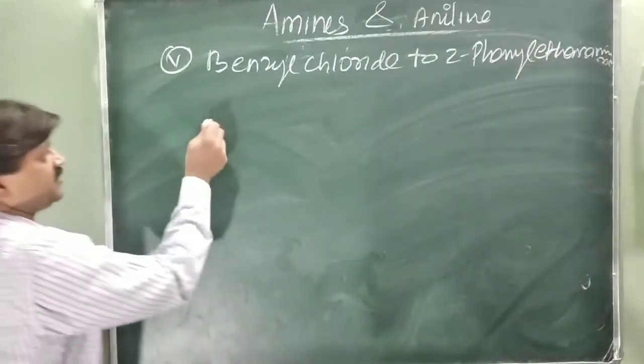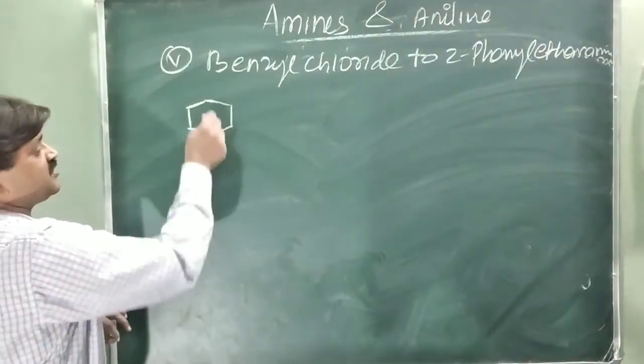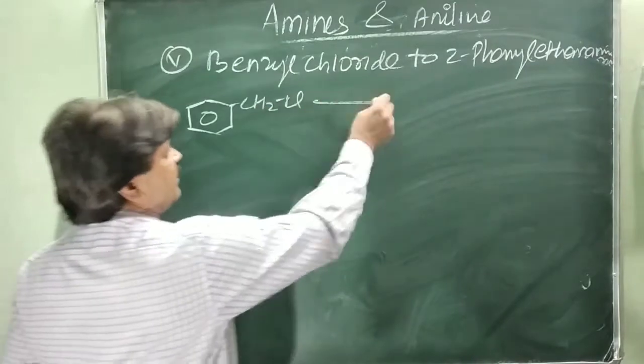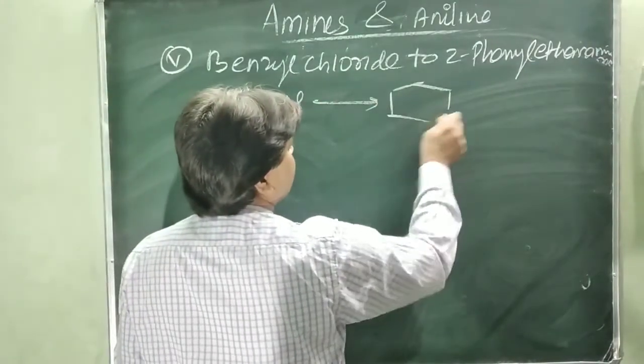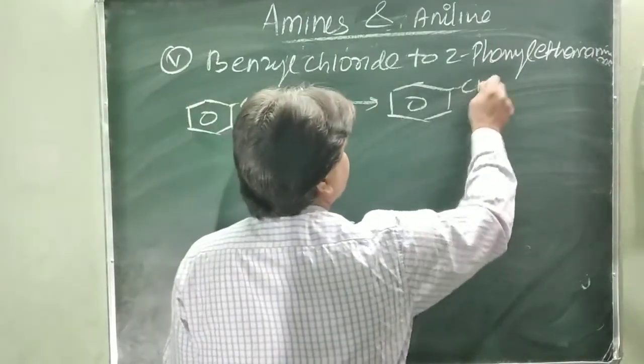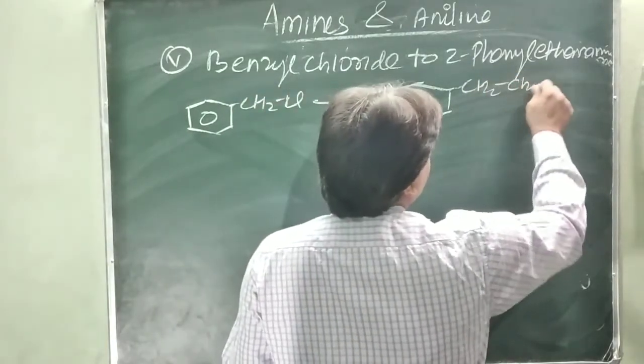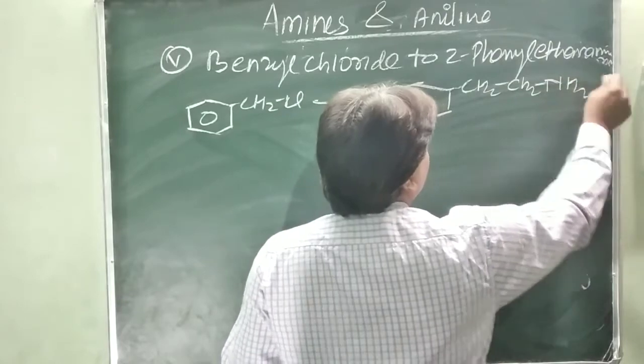This is benzyl chloride, C6H5CH2Cl, and this is 2-phenylethanamine, with CH2CH2NH2.